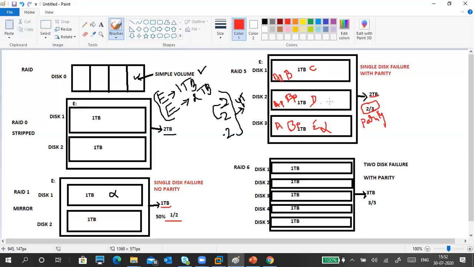We cannot say this data is stored here and this data is not. It's a single volume, so the mechanism chooses where to put the data, occupying different spaces.